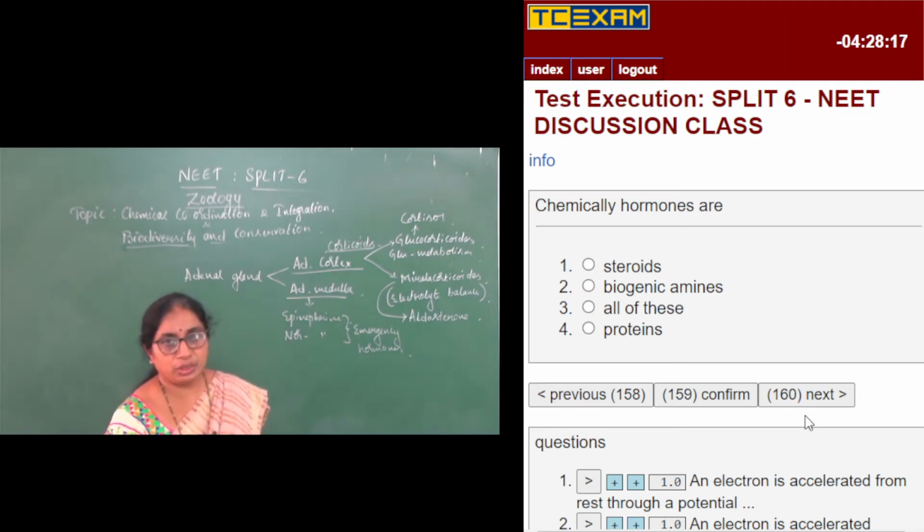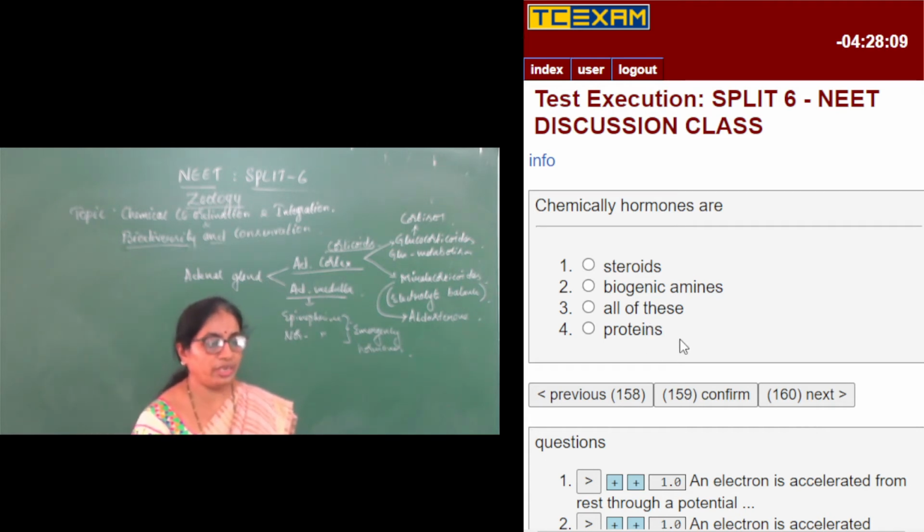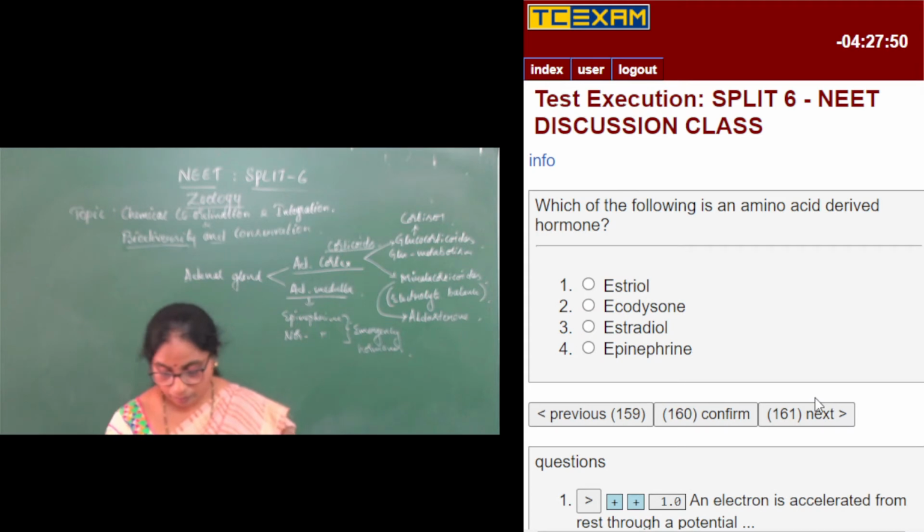Biogenic amines include epinephrine and norepinephrine. Protein hormones include all the hormones secreted from the hypothalamus and the pituitary gland. Nearly 9 hormones are secreted from the pituitary gland, all of them proteins. So the answer is all of these. Moving on to the next question.